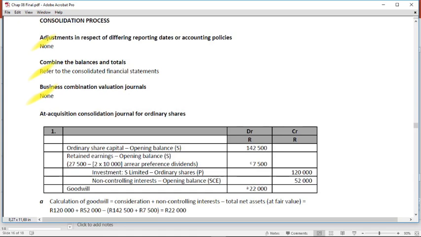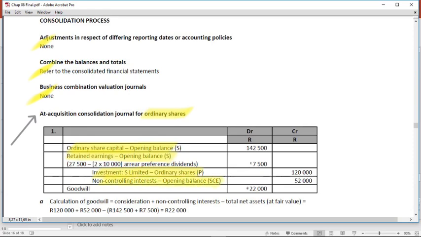So the category of consolidation journal entries is the at acquisition journals, and the first one is for the ordinary shares. The ordinary share capital plus the retained earnings of the subsidiary needs to eliminate against the investment by the parent and the non-controlling interest measurement amount.